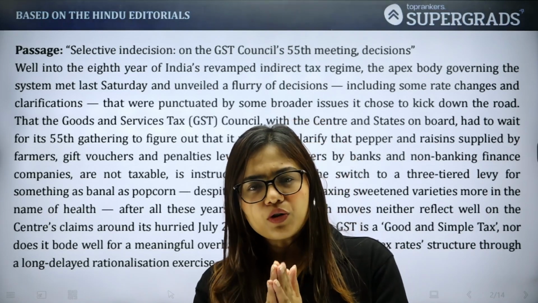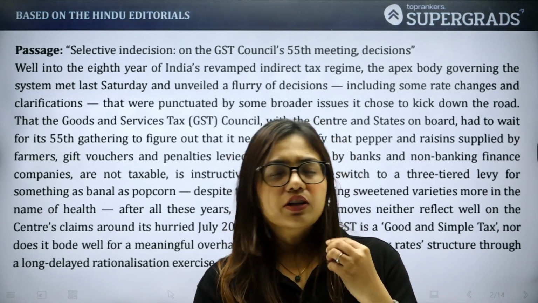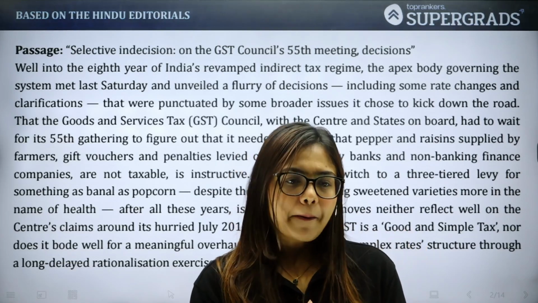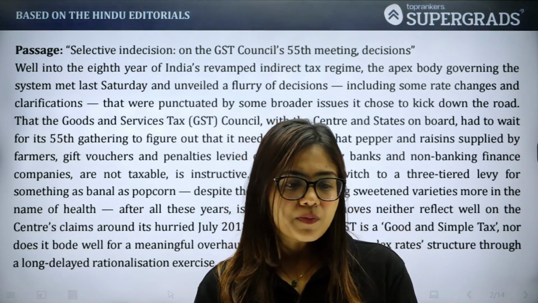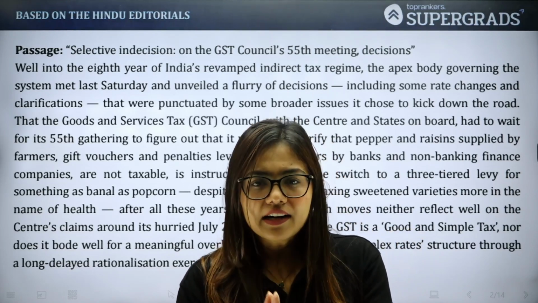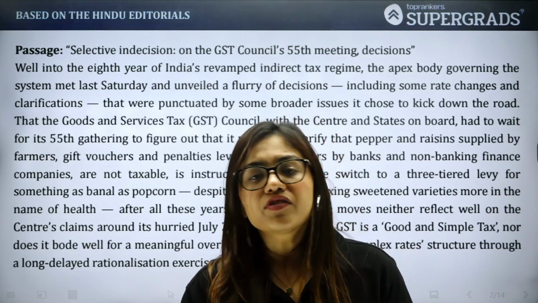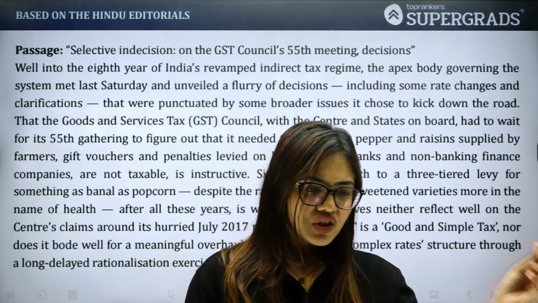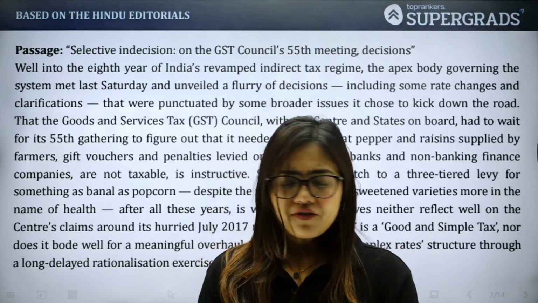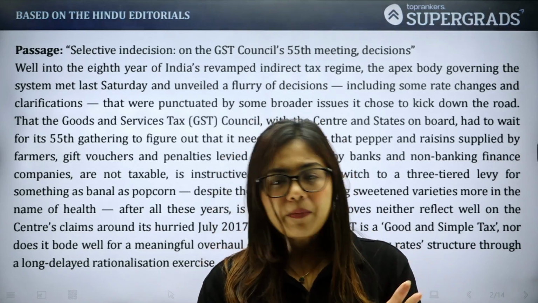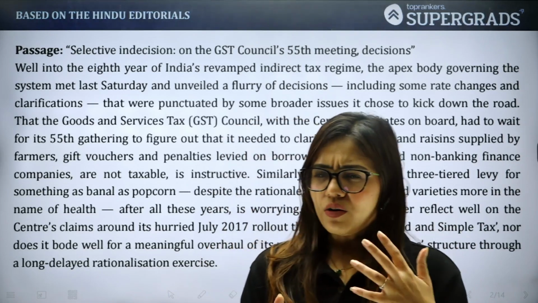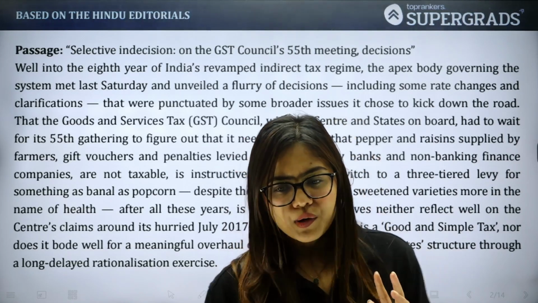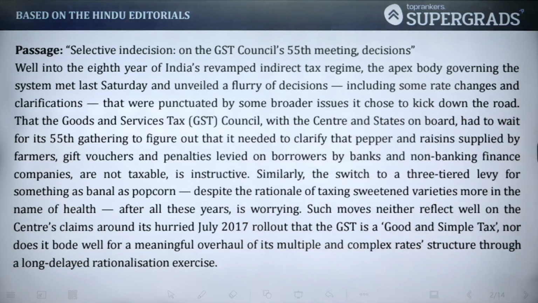So first of all, they clarified some things, and it was made clear to all the people there. First, farmers selling pepper as well as raisins, there will be no GST on this. That is what has been made clear first. Secondly, gift vouchers are also not taxable. Then penalties, which are usually charged by the banks or finance companies if you do not pay loans on time, you cannot levy any tax on those either. Now, it is very surprising that it took them 8 years to say these obvious things, right? That's what we get to know after reading the first part.